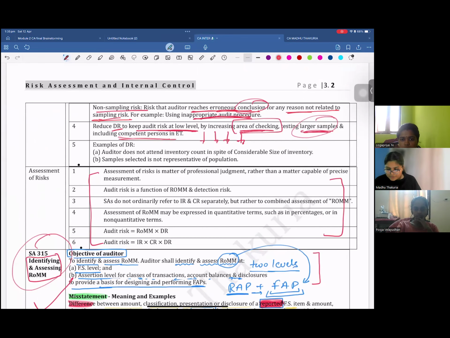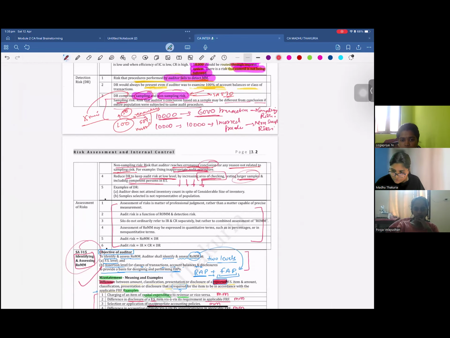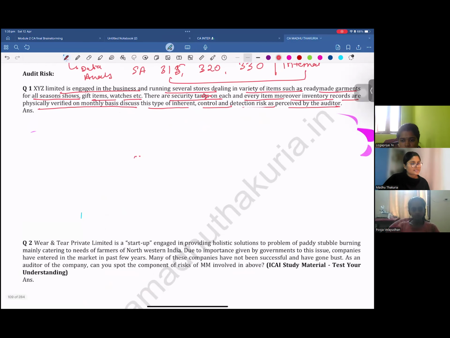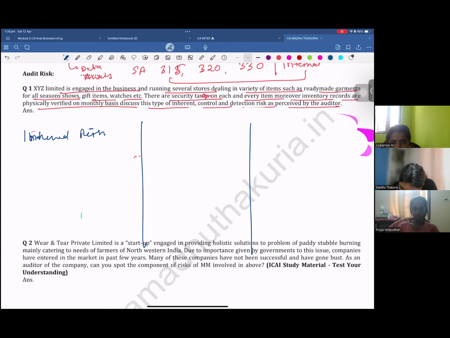Right? Now, let's come back to the question we were doing. XYZ Limited is engaged in the business of running several stores dealing in a variety of items. We have to identify out of all this what can be the inherent risk over here, what can be the control risk, and what can be the detection risk.